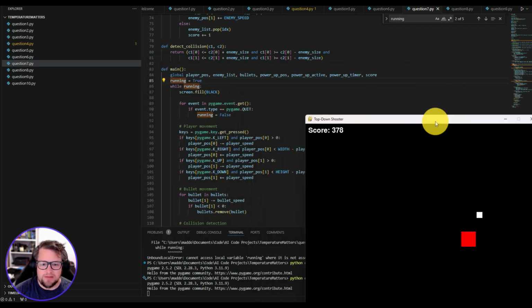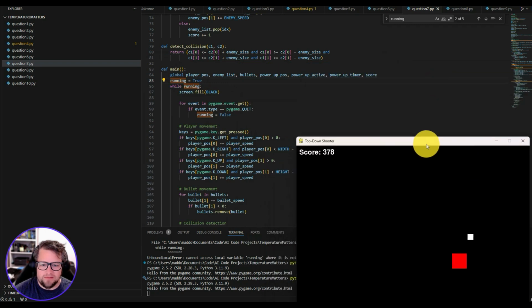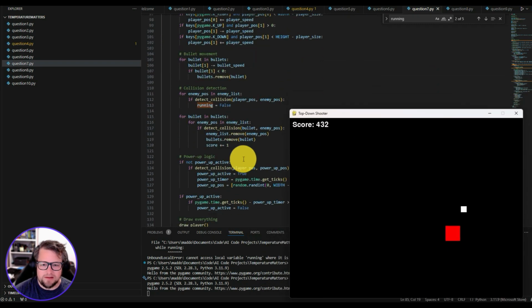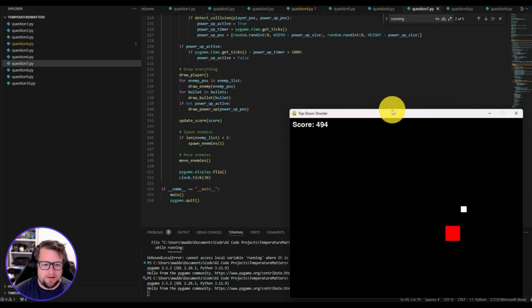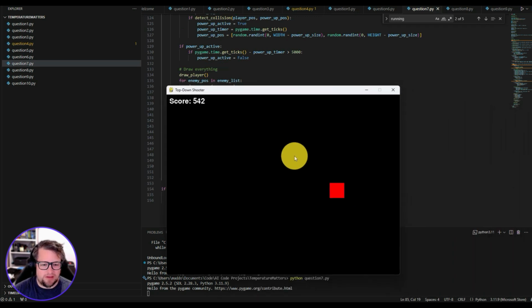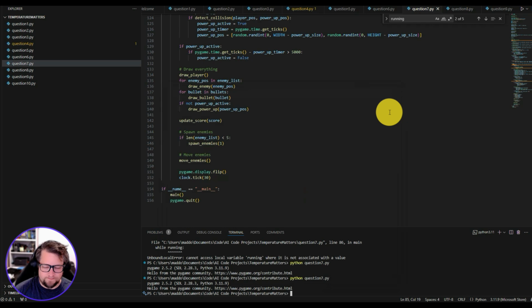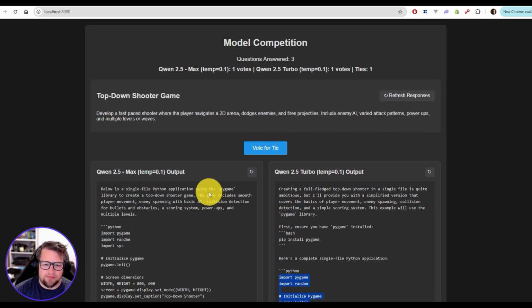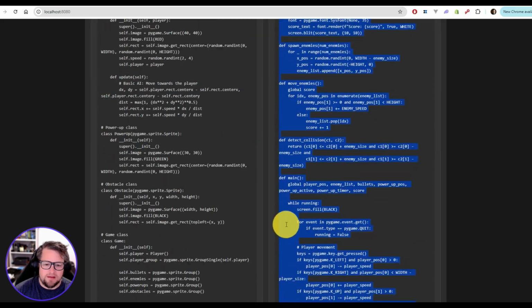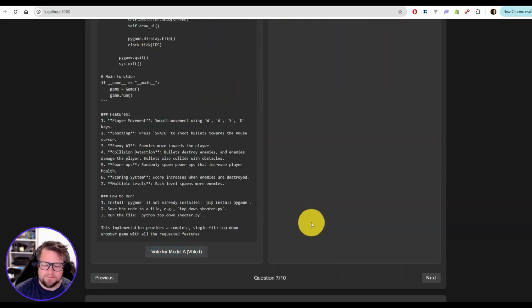Let me take a look at what other key buttons they have. So they have up, down, left, right. Yep, I don't know if that's an enemy or... Maybe I don't shoot. I'm just supposed to run into the enemies. Yeah, I think it's pretty clear the Max one's for sure better there. So let's go to the next problem.